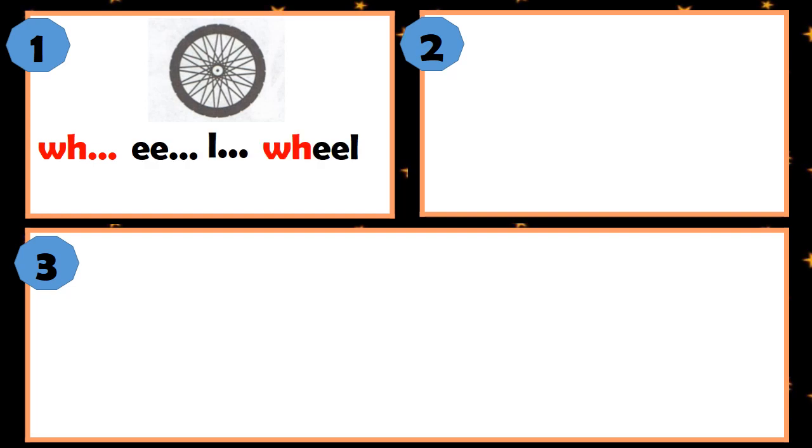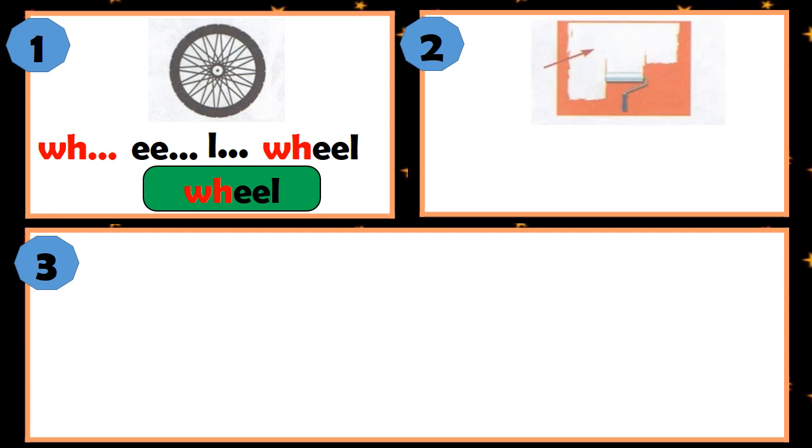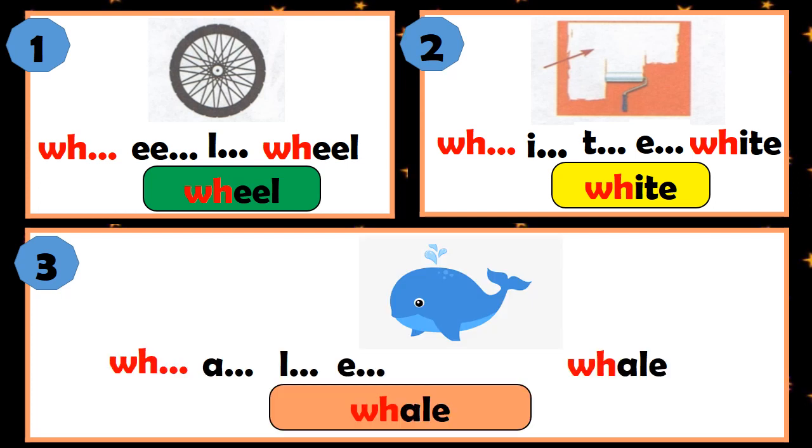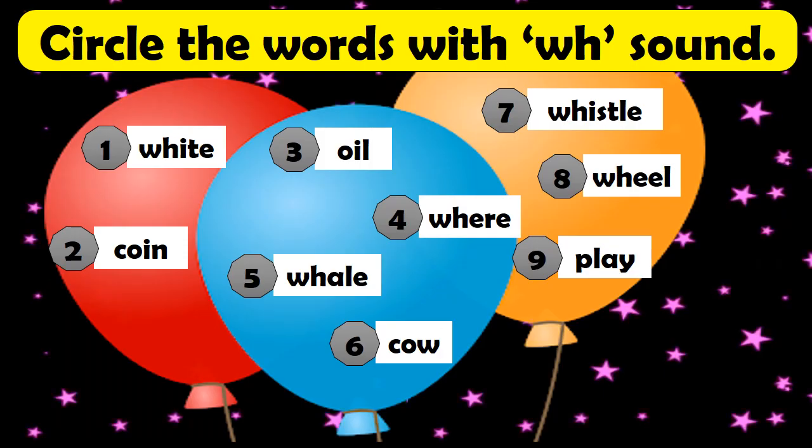Number 1, it's wheel. Wheel. Number 2, it's white. White. Number 3, it's whale. Whale. Very good, everyone. Now, circle the words with W sound.